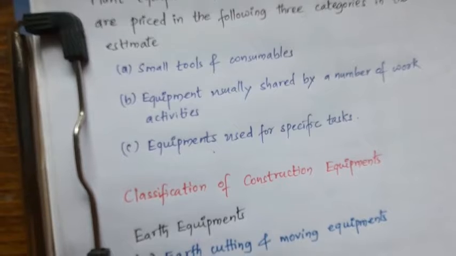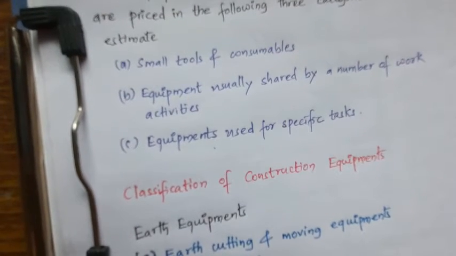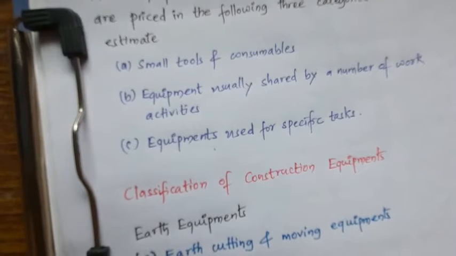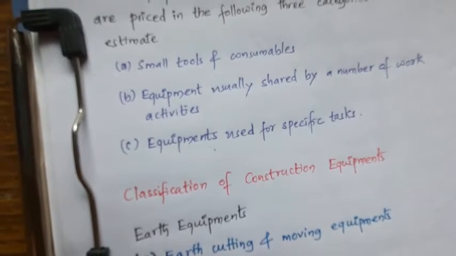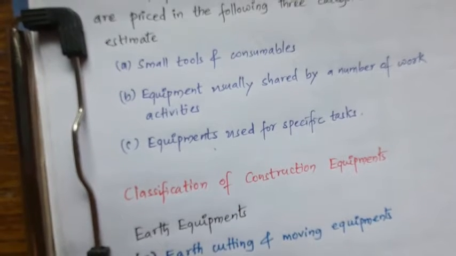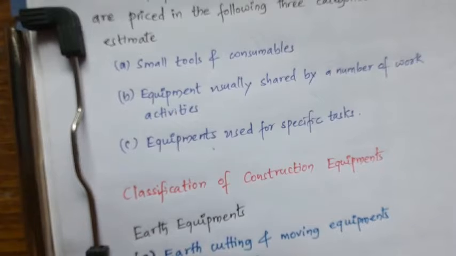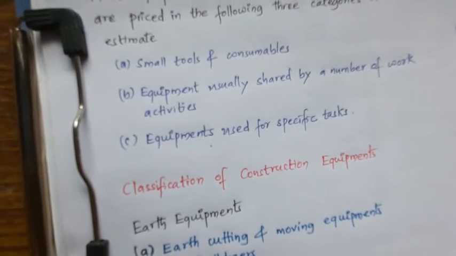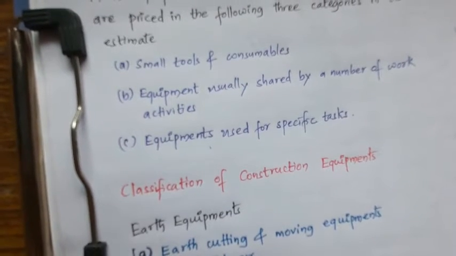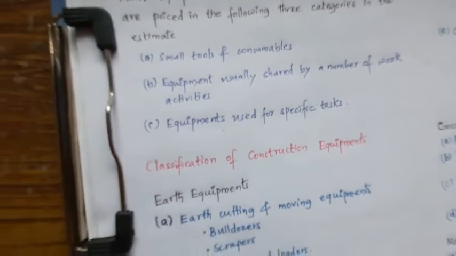And the second is equipment usually shared by a number of work activities. These kinds of equipment items are kept at the site over a period of time and used in the work in progress. Like it might be any shovel, this kind of equipments.